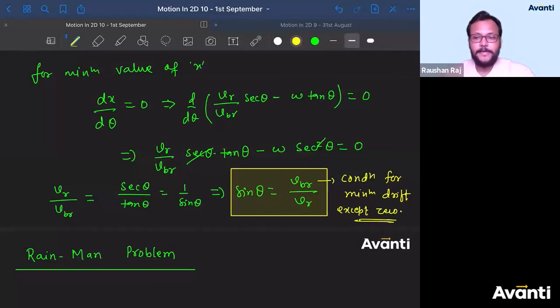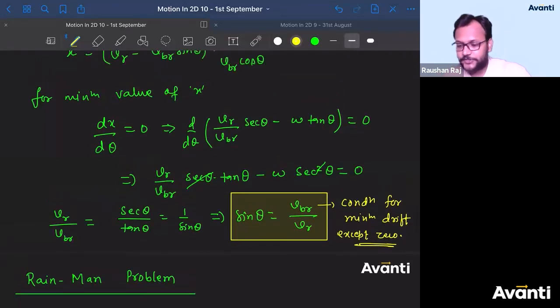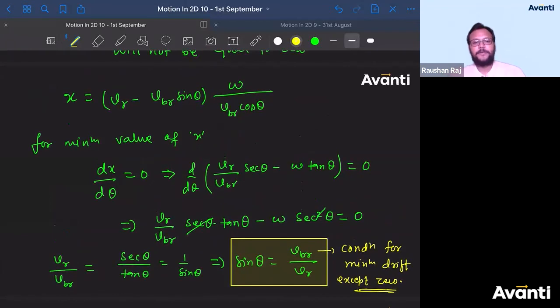Guys, click yes if you have understood this. This was the special case. What if VR is greater than VBR? Then what will be the maximum value? Then what is the answer?